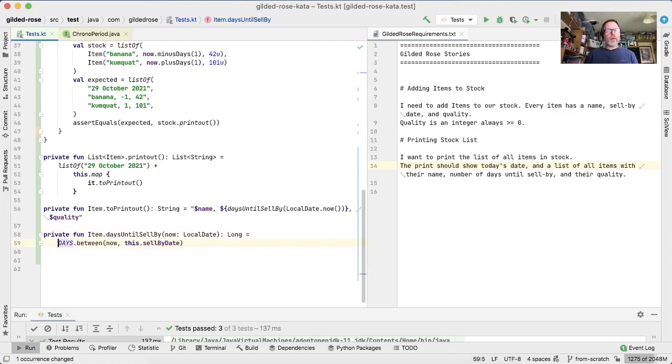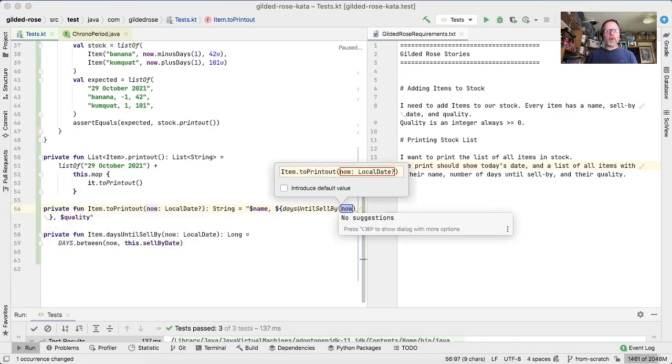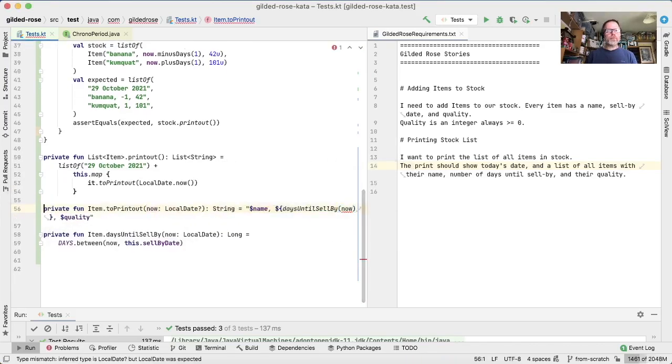Okay, so I'm just going to drop that there, and now we've got the same problem with the printout. An item printout depends now explicitly on local date now. Make that a parameter, call it now in there. And again, it can't be null, so that will fix that.